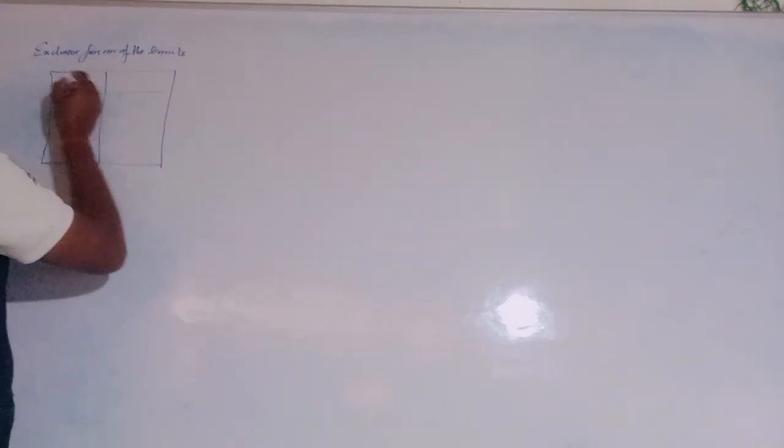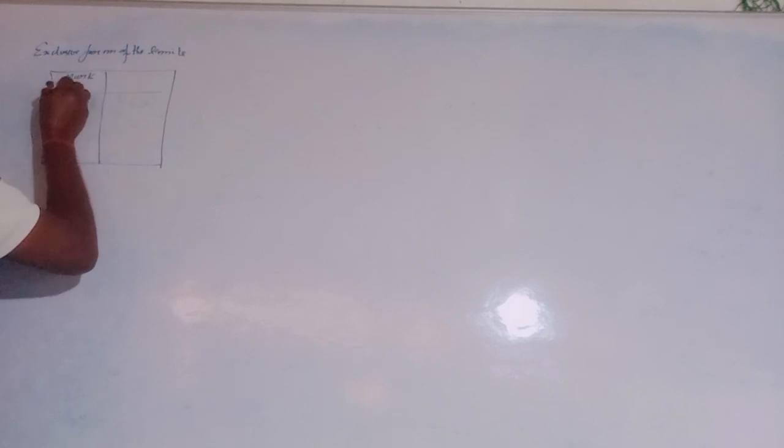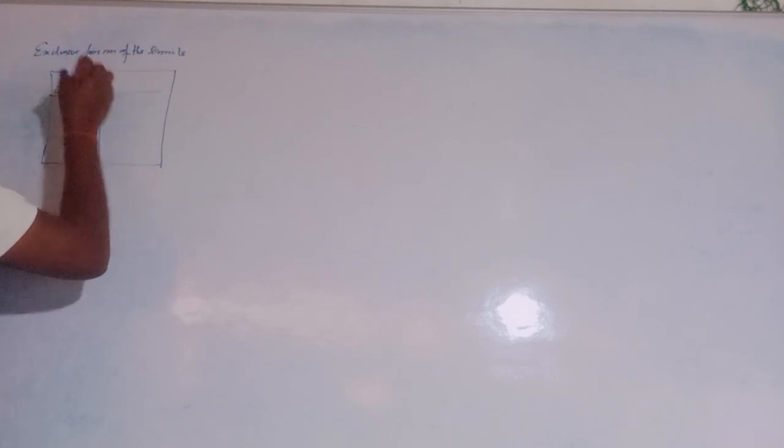First, marks class intervals, and number of students, the frequency distribution.